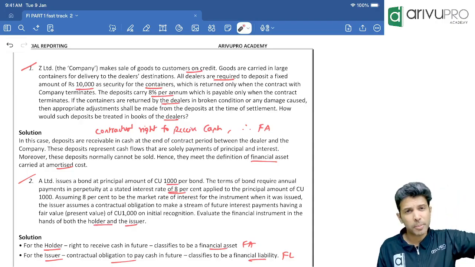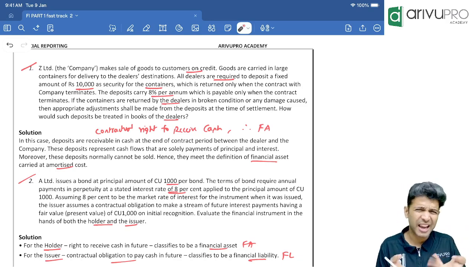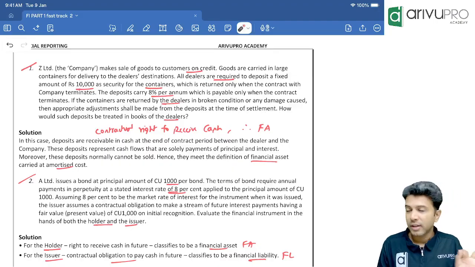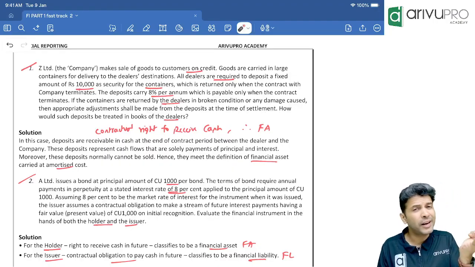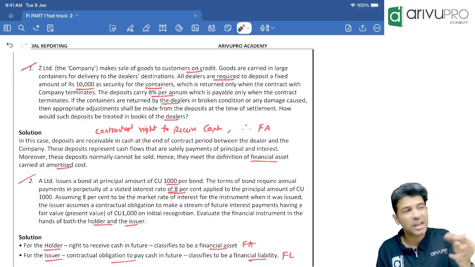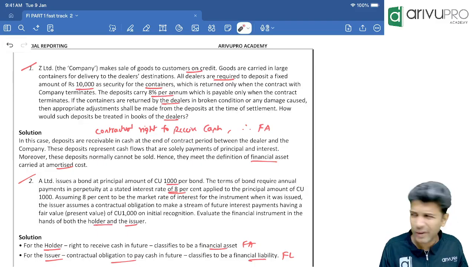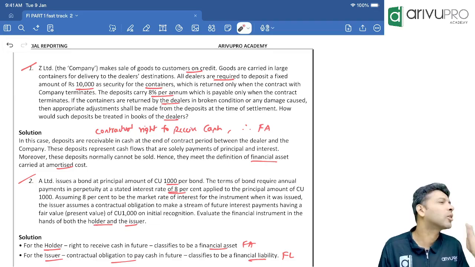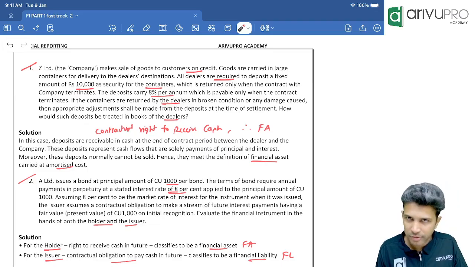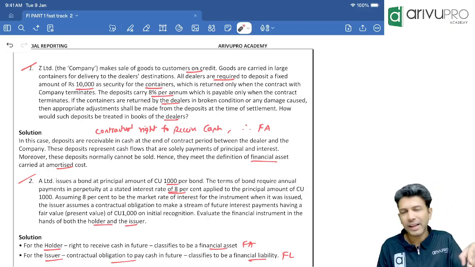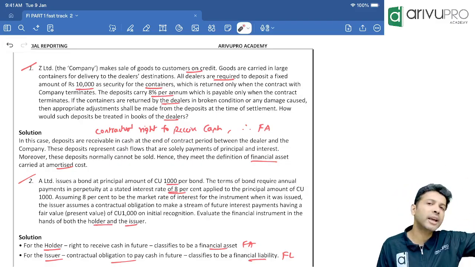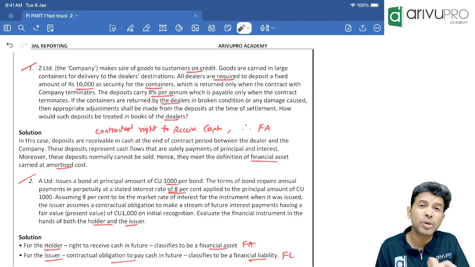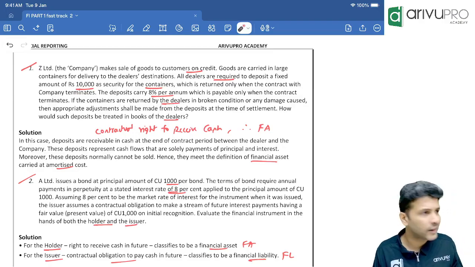What was the first component of financial asset? Cash. Can cash be a liability? Cut that off. Second one, if you hold equity instruments of another entity, meaning if you buy equity shares of another company, can it be a liability, or is it an asset only? So cut that off. The first two components of financial asset you cut off. Remaining, you need to bring up. The third component of financial asset was a contractual right to receive cash or any other financial asset.